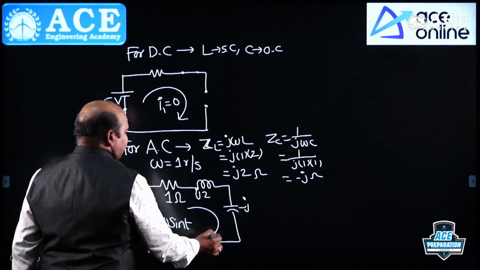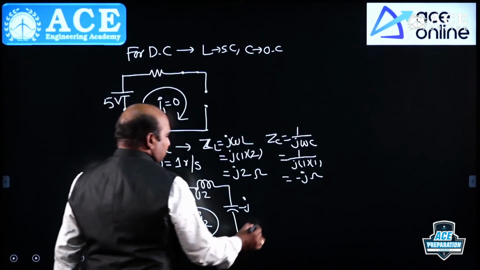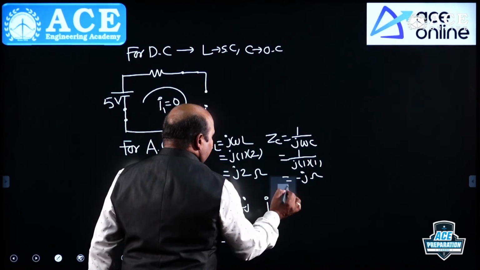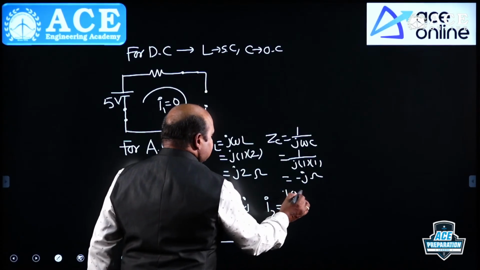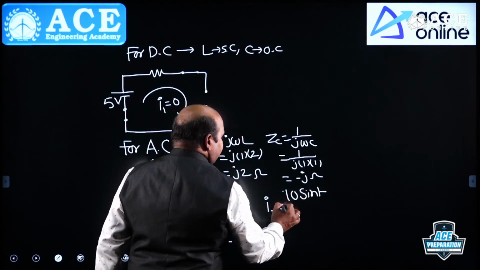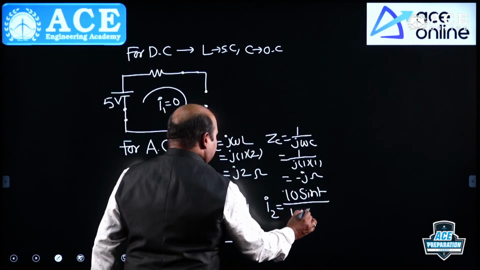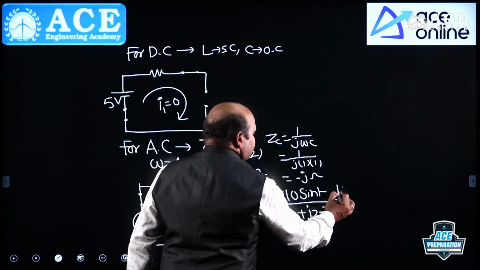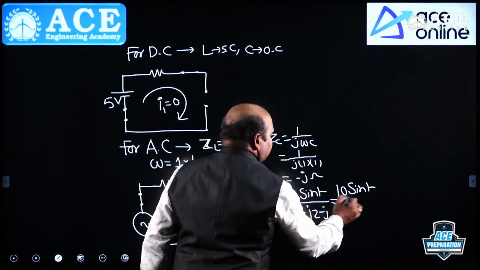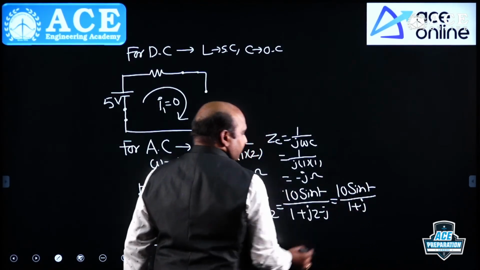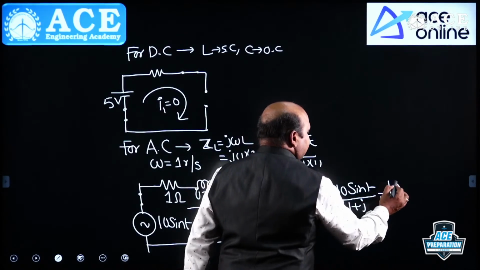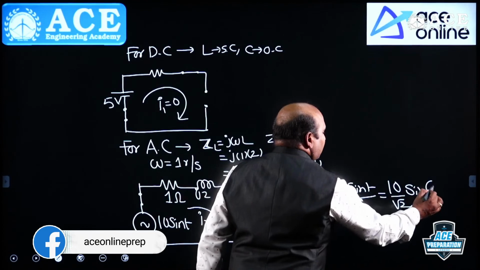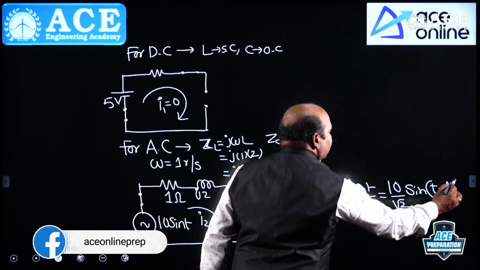Finally, I2 is equal to V of t divided by the impedance, 10 sin t by 1 plus j2 minus j, which is 10 sin t by 1 plus j. From this I can take it 10 by root 2 at an angle 45, so sin t minus 45.